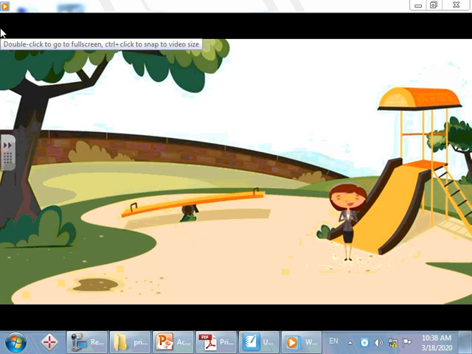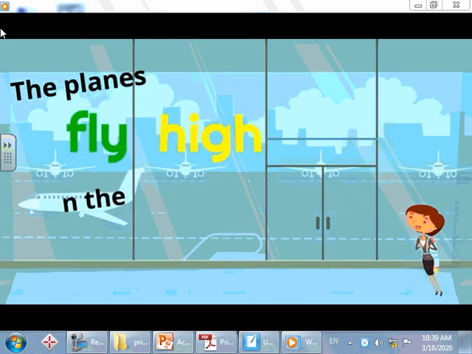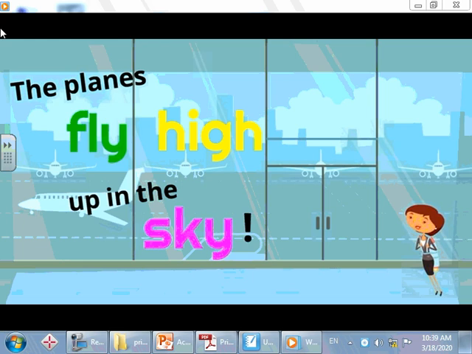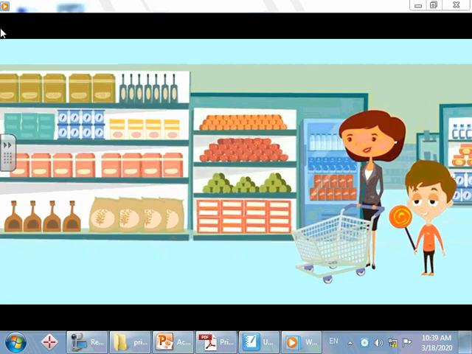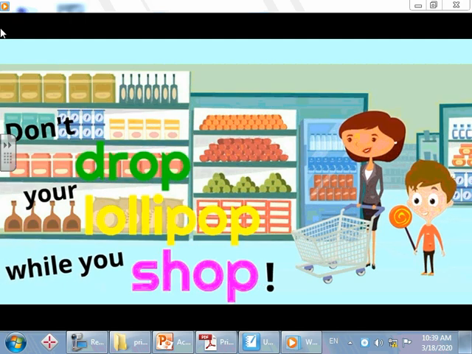And you can practice rhyming anywhere, like at an airport. The planes fly high up in the sky. Whoa! Or at the grocery store. Don't drop your lollipop while you shop.